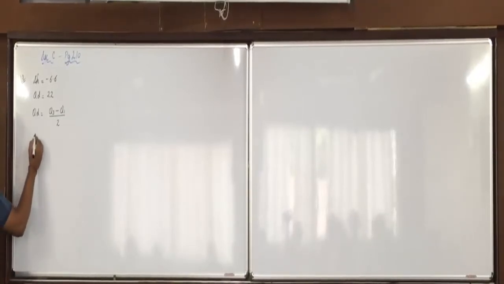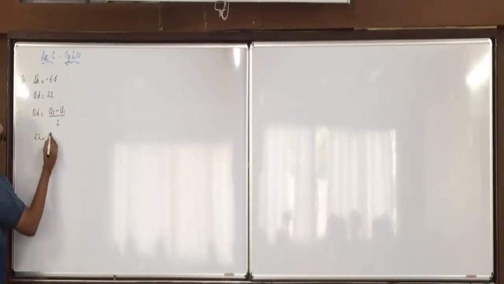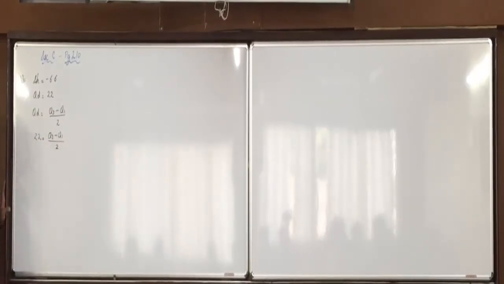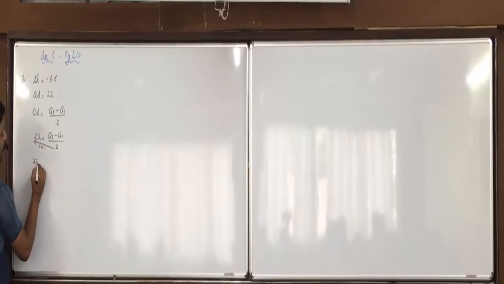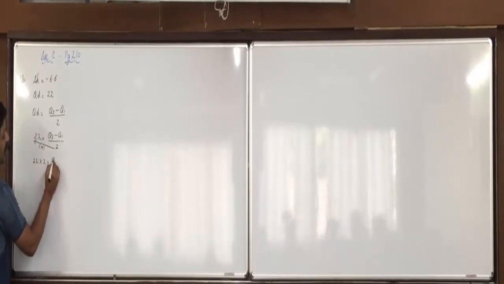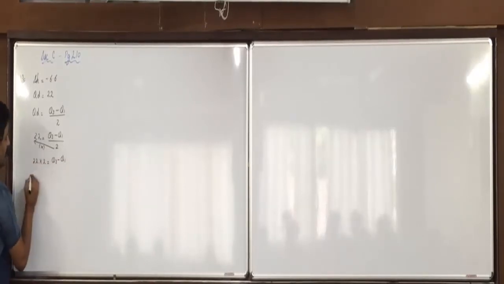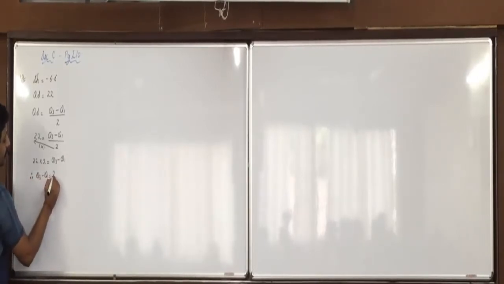So in QD we will put 22. 22 is equal to Q3 minus Q1 upon 2. Now 2 on the other side will get multiplied. So Q3 minus Q1 is equal to 44.